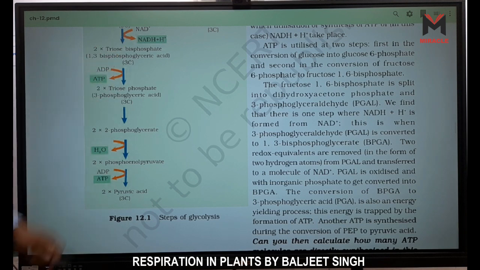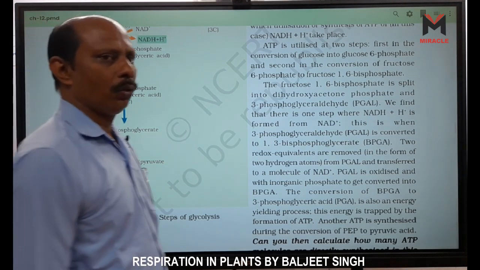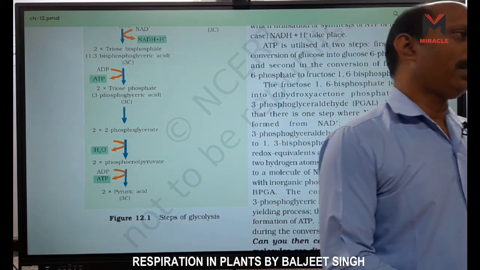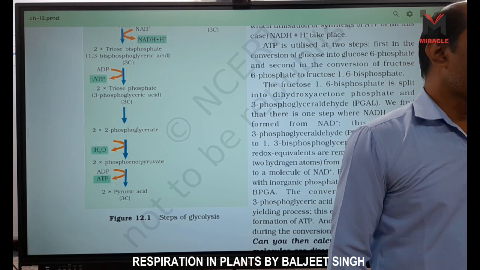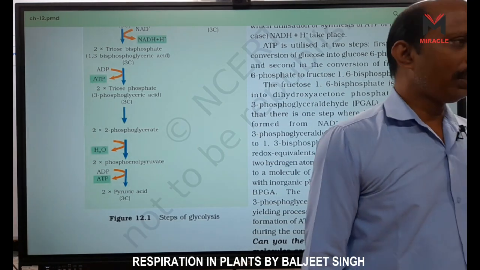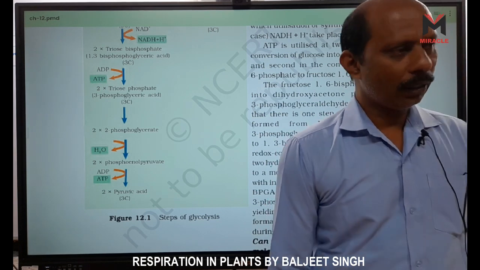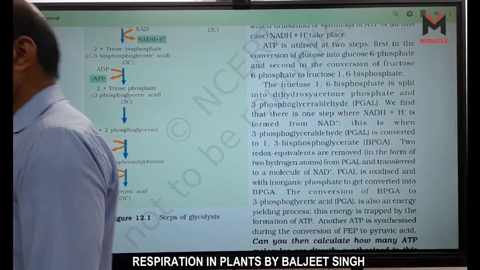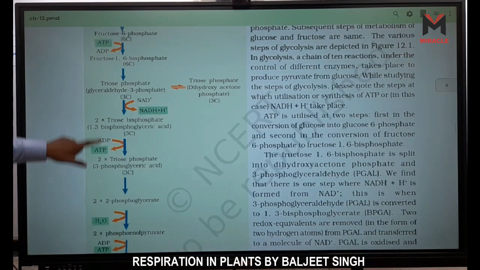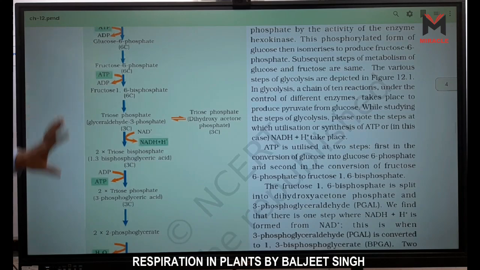So this NADH, where does it go? It goes into the electron transport system for the formation of 3 ATP. 1 NADH forms 3 ATP, 1 FADH2 forms 2 ATP and 1 GTP forms 1 ATP. So here 4 ATP are obtained, of which 2 ATP are already used. Now the net gain is only 2 ATP, right?